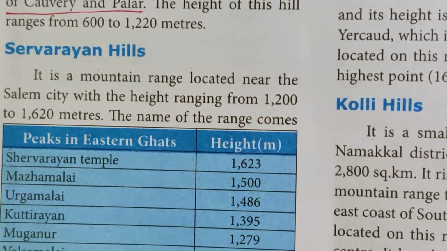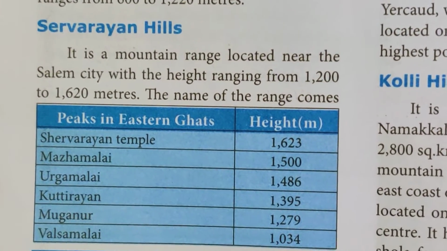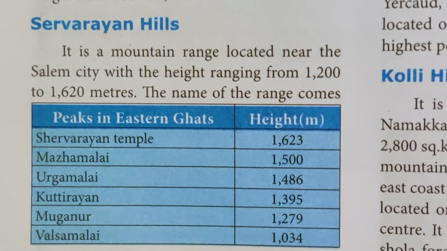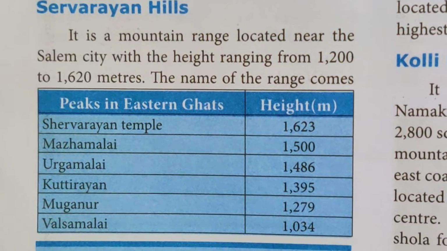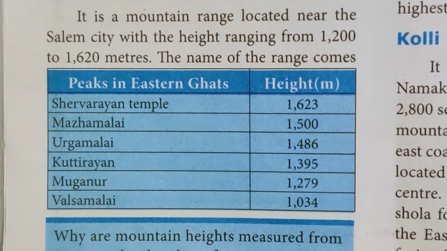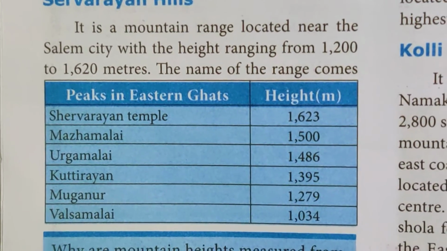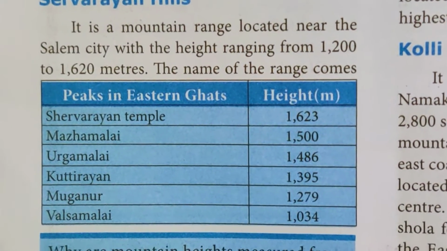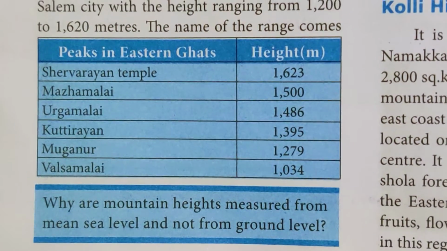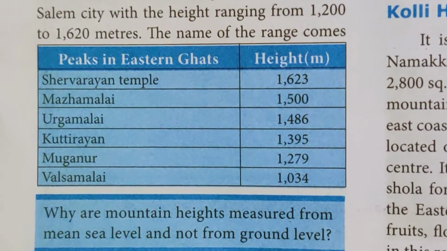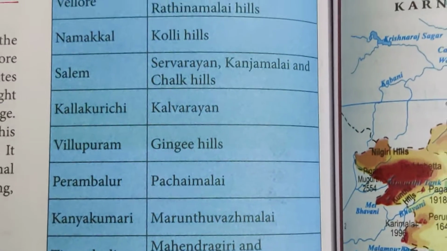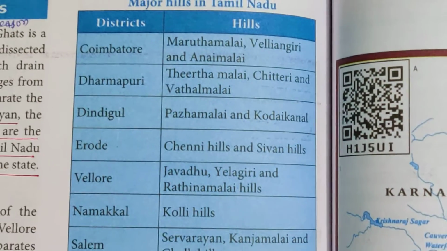Shervarayans. It is a mountain range located near Salem city with a height ranging from 1200 to 1620 meters. The name of the range comes... Look at the peaks which are given in the Eastern Ghats. Shervarayan Temple, then Maramalai, Urugamalai, Kutirayan, Muganur, Valsamalai. So why are mountain heights measured from mean sea level and not from the ground level? Isn't it? Everything we used to find out is as per the mean sea level only.